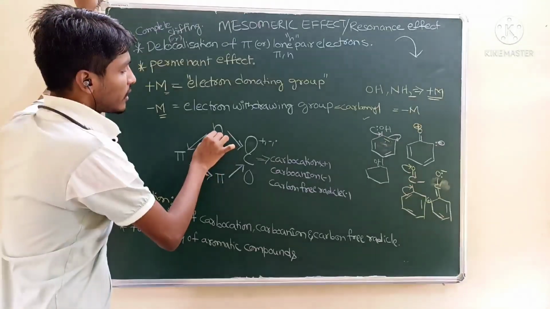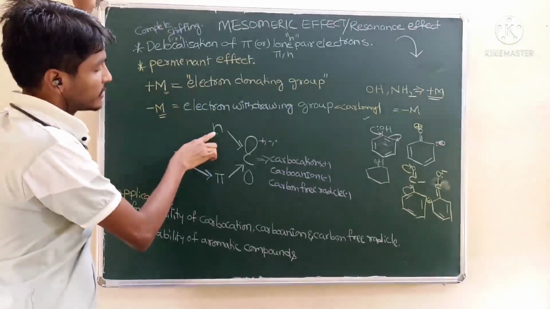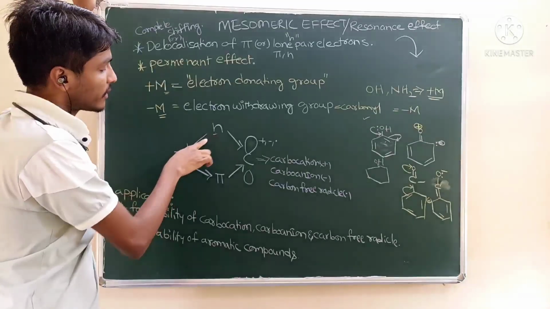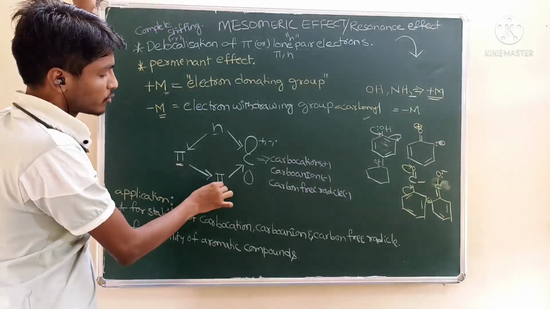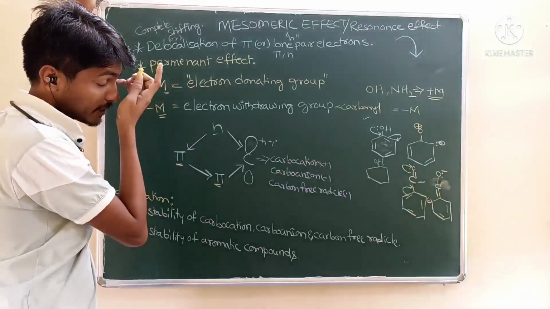So how does the mesomeric effect happen? There is a shifting of lone pair of electrons. Direction is very important. Lone pair of electrons moves towards pi electrons. If two pi bonds are there, then one pi electron moves towards the other pi electron.